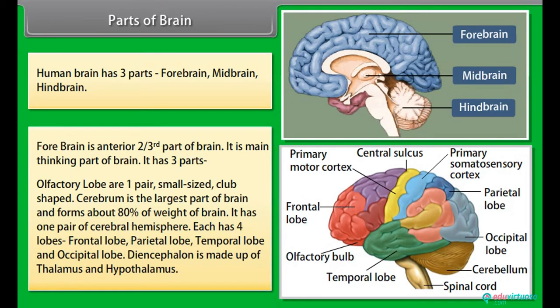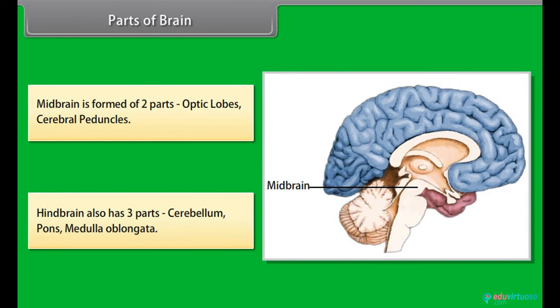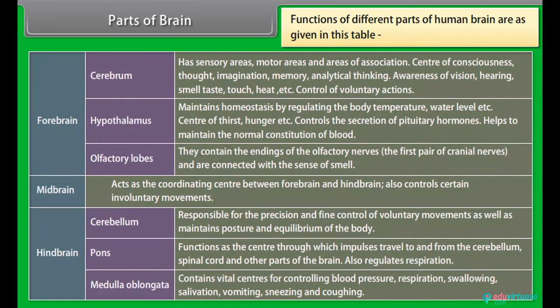Diencephalon is made of thalamus and hypothalamus. Midbrain is formed of two parts: optic lobes and cerebral peduncles. Hindbrain also has three parts: cerebellum, pons, medulla oblongata. Functions of different parts of the human brain are as given in this table.